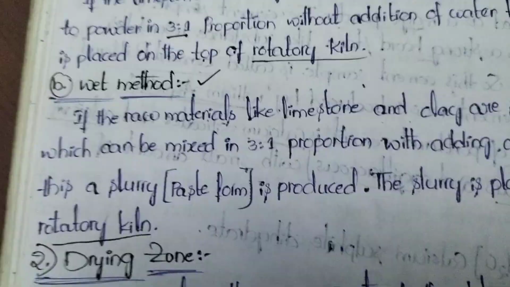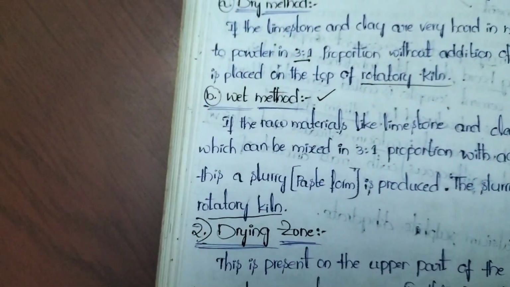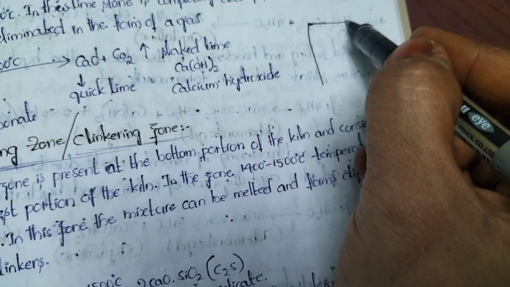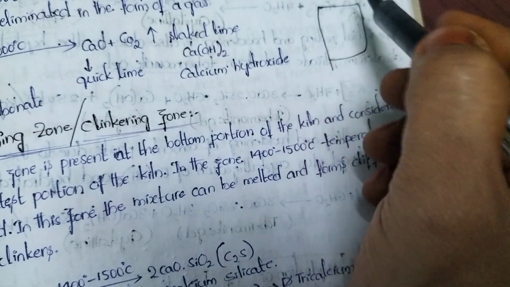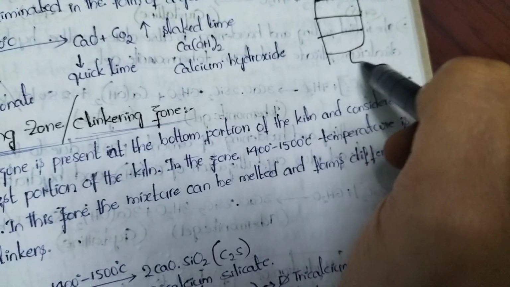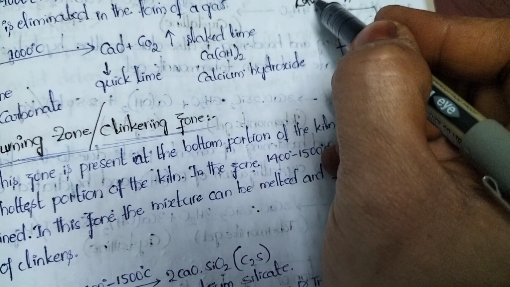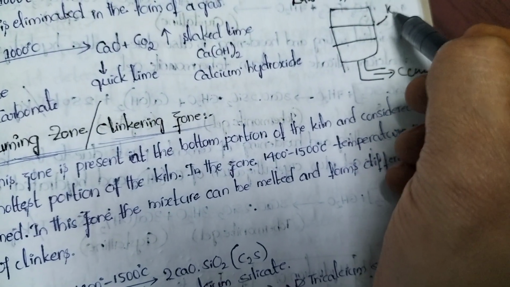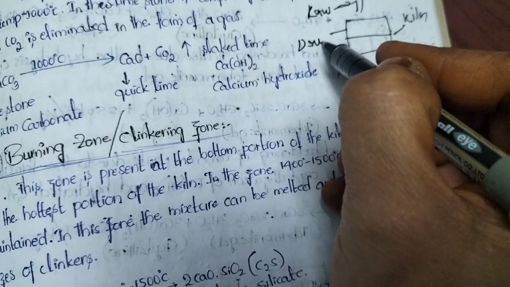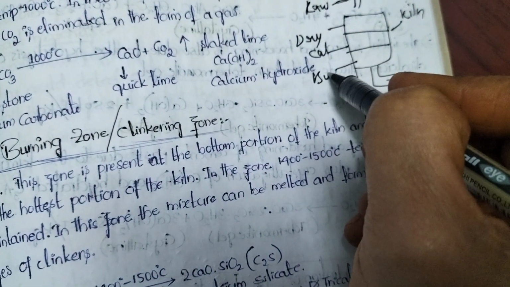Look into the process. After mixing the raw materials, we should allow them into the kiln, which is like this. It consists of 3 zones. We need to introduce the raw materials here. Whenever we introduce the raw materials, first zone, second zone, third zone, finally we will get the cement here. So first we should introduce the raw materials. This whole device is called as what? Kiln. This zone is called drying zone. This zone is called calcinating zone. This zone is called burning zone.